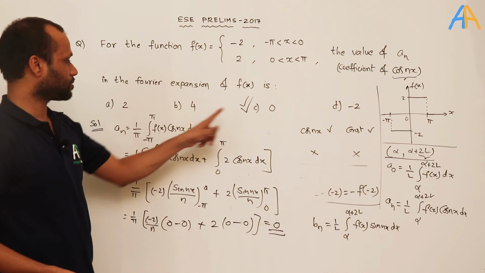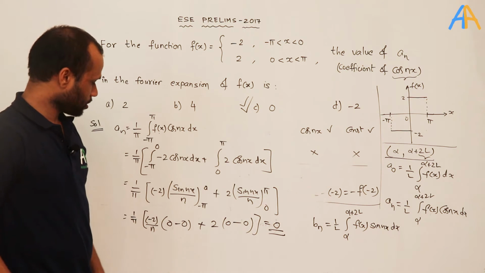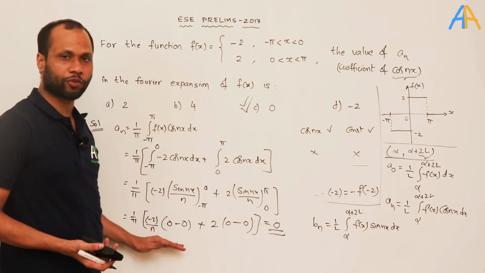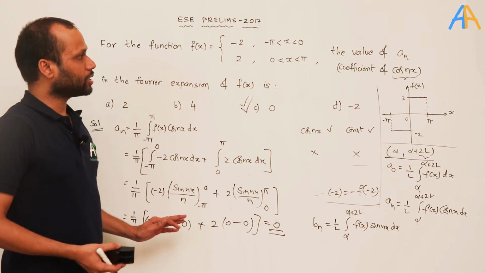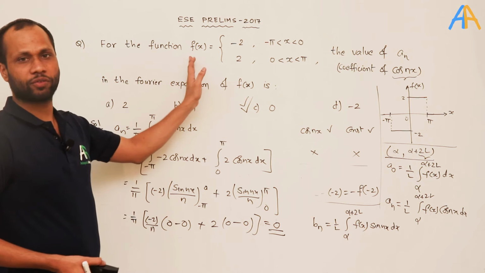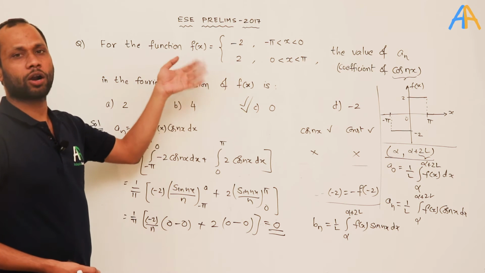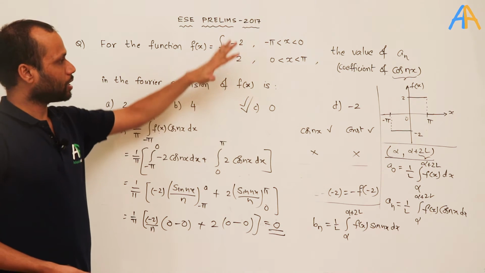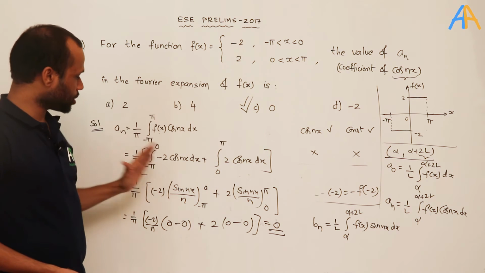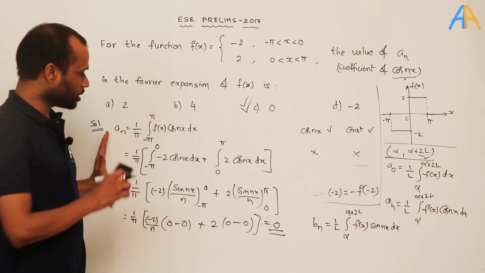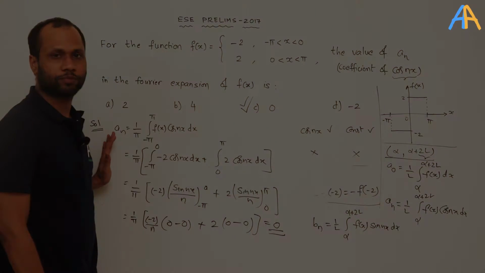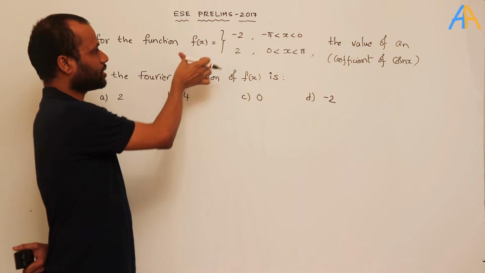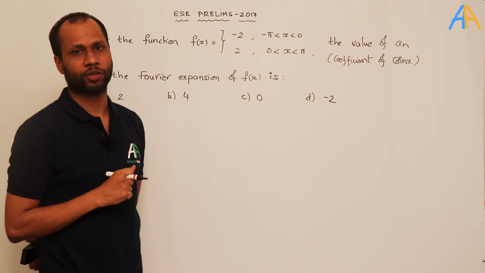So the correct option is option C. In general, by following the theory you need to solve it using the Euler formula like this. Otherwise, the easiest way is to check whether the given function is an even function or an odd function. If you can find the answer by that definition, your time will be saved, or otherwise you need to do it the standard way using theory. So we have seen the solution of this by checking whether the given function is even or odd.